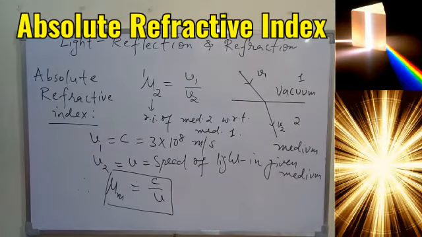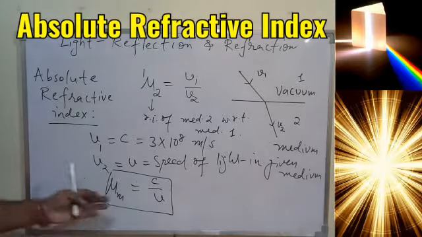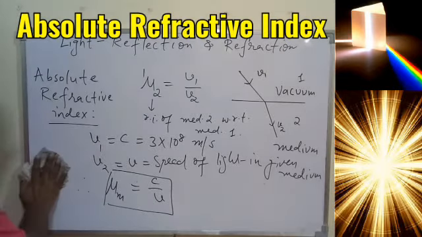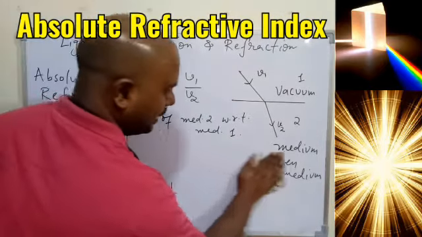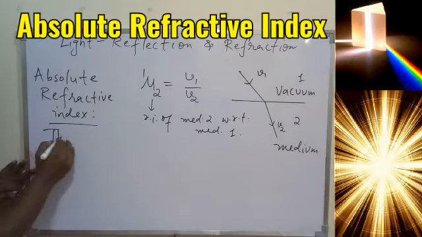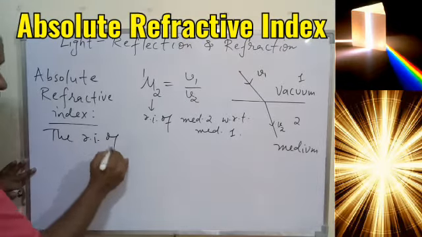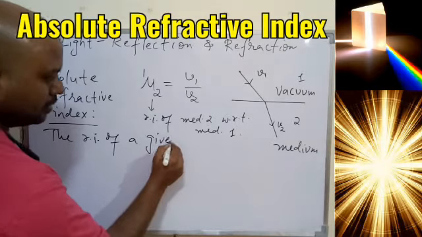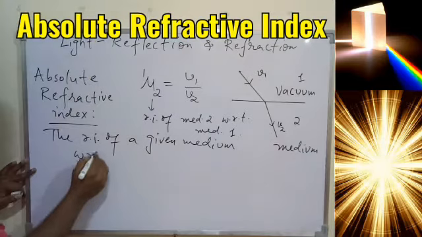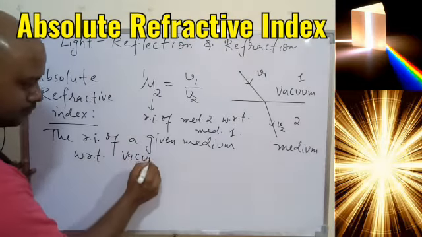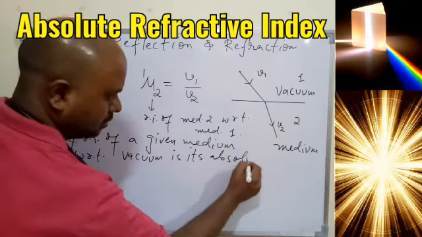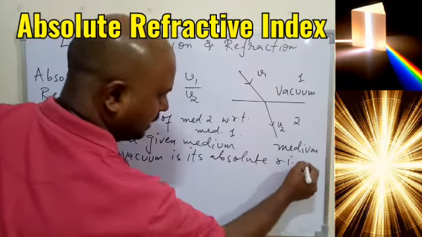So based on this formula we can say that refractive index of a given medium with respect to the vacuum is called its absolute refractive index. So we can define this way, that is the refractive index of a medium or a given medium with respect to vacuum is its absolute refractive index.